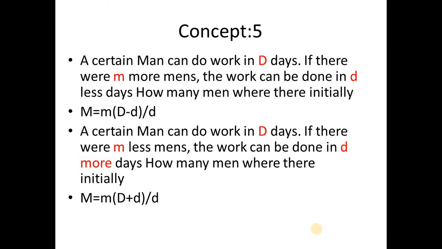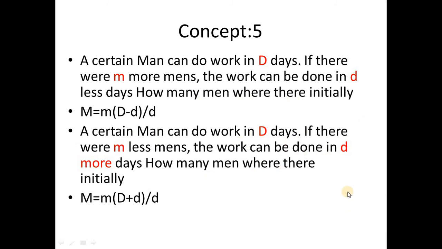So the second task in this concept number 5 is, a certain number of men can do the work in d days. Same thing, if there were small m less men. Before, men were added, like 5 men were there and 2 men came in and the days were reduced. Now here 5 men were there, it might be like 3 men will go out or 2 men will go out. So the number of men will be less and the work will take small d days more than the bigger d days.